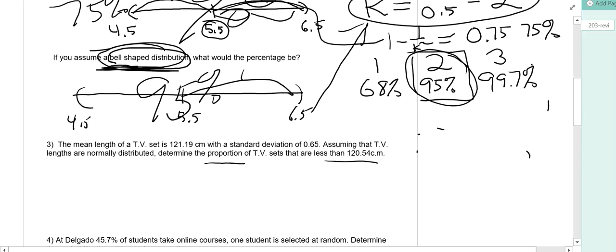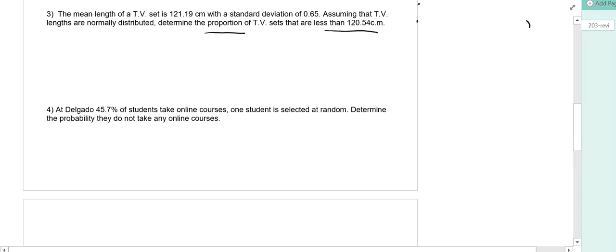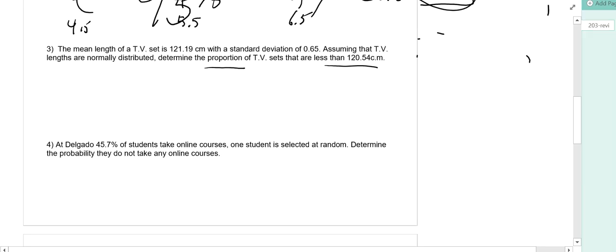Moving on to number 3. For problem number 3, we have a TV set whose average length is 21.19 centimeters with a standard deviation of 0.65. We are assuming TV lengths are normally distributed, and we want the proportion of TV sets that are less than 20.54.